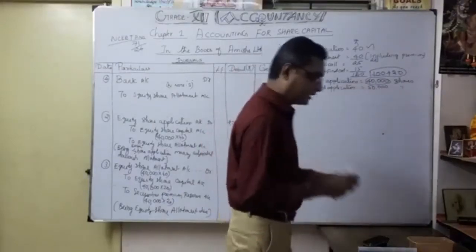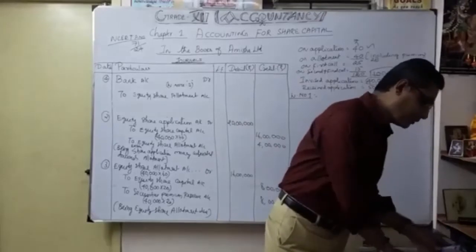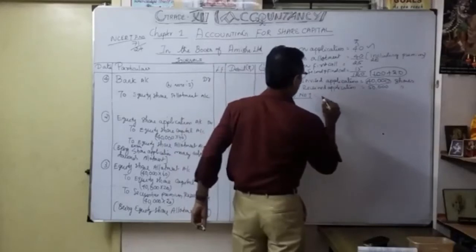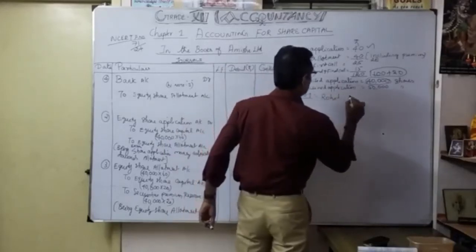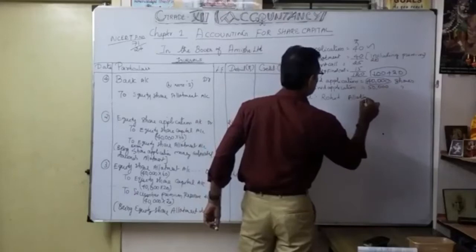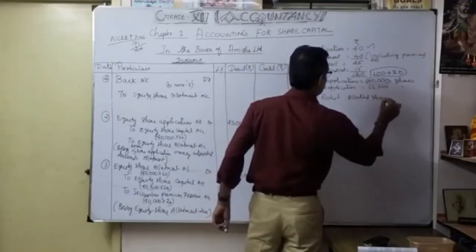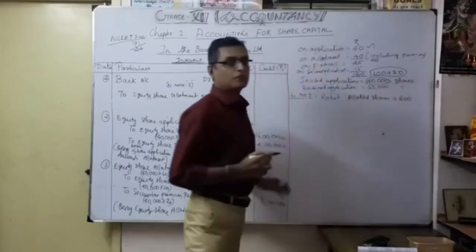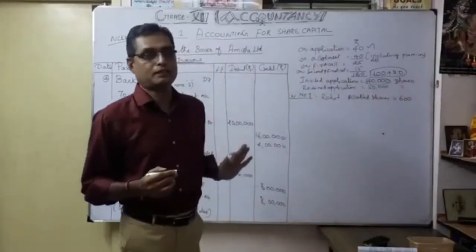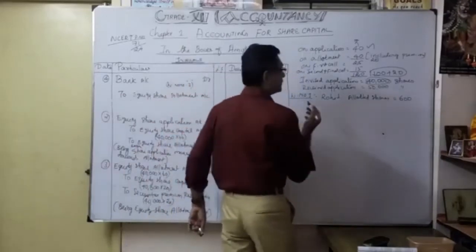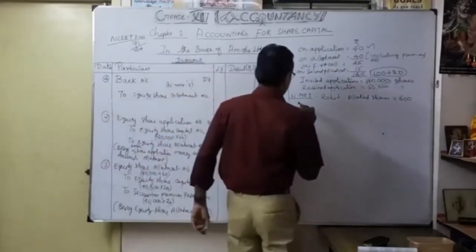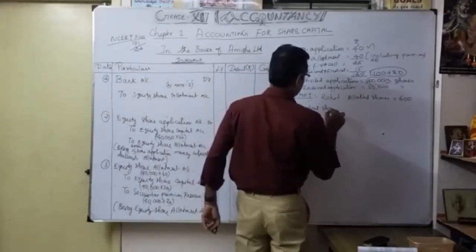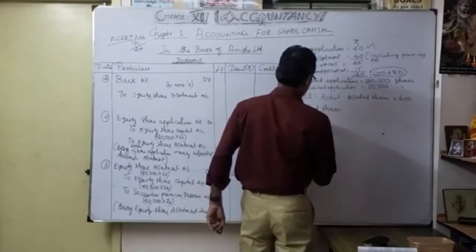Okay. So what is the heading? That's what we're going to discuss now, isn't it? So here Rohit, 600 shares allotted. Okay, as Rohit, how many shares allotted? As Rohit, allotted shares, how much? 600. So we are going to calculate now how many shares were applied. Okay. So what is the formula for applied shares? Okay. So applied shares by Rohit.